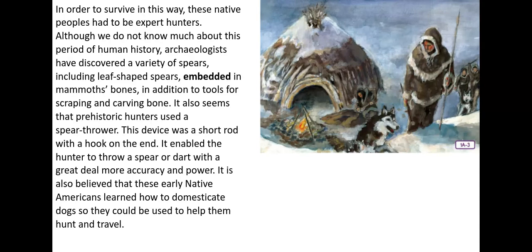It's also believed that these early Native Americans learned how to domesticate dogs so they could be used to help them hunt and travel. They had dogs as pets that also had a job. We can only imagine what life must have been like for these early peoples as they endeavored to survive in an ice-cold world by hunting creatures such as the 9-foot-tall woolly mammoth. It's really tall. With nothing more than a spear and stealth, they would have hunted in groups to take down their prey. A woolly mammoth would have provided many pounds of meat, as well as fur, tusks, and bones.